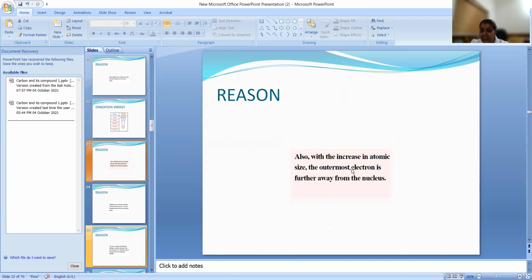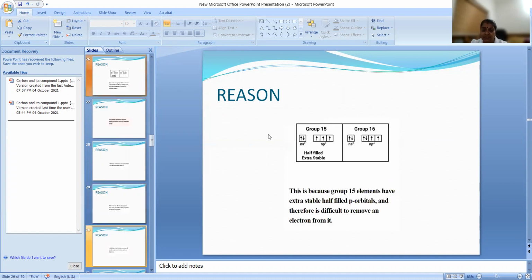So increasing atomic size, the outermost electron is farther away from the nucleus, making it easy to lose the outermost electron. You can write also number of shell is increasing. You can also write the shielding effect is increasing. All these are answers for that. Okay, and let us see.